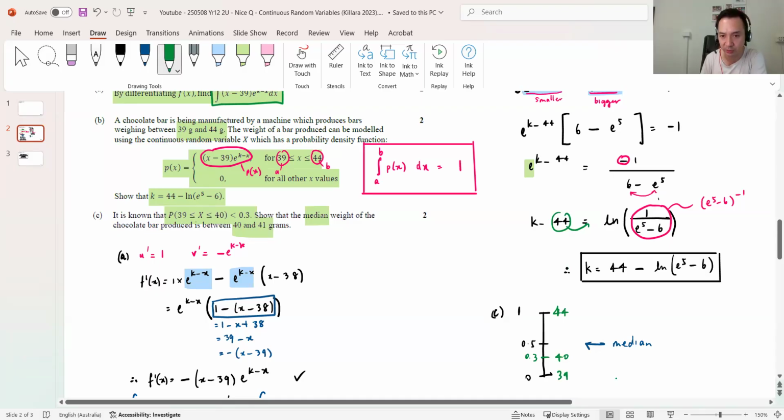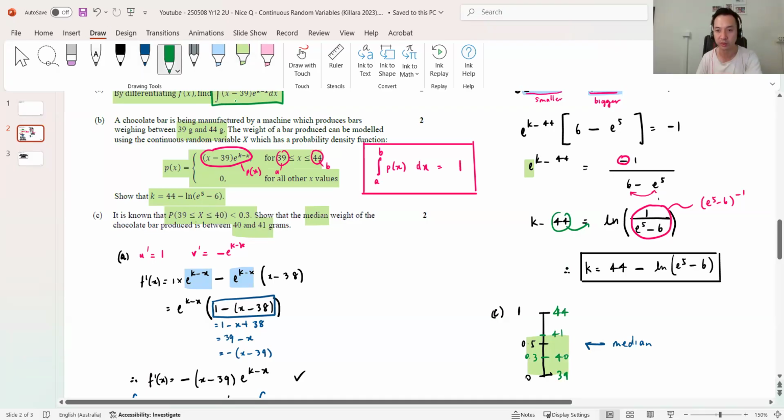If I can show that 41 is over here, then the median exists in between. Does that make sense? So if I can show that cumulatively, from 39 to 41, whatever that number is, if that's bigger than 0.5 and 40 was less than 0.5, the median must sit in between.